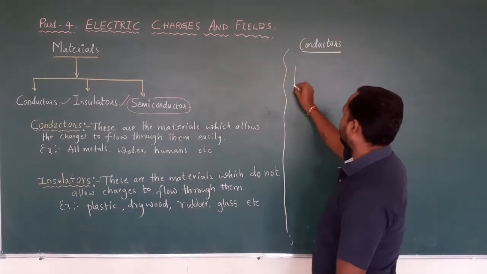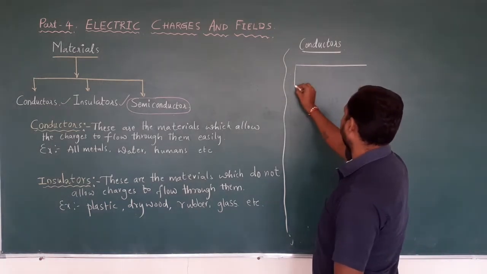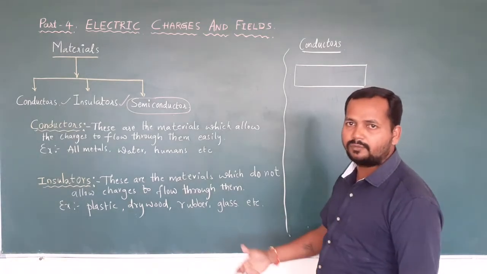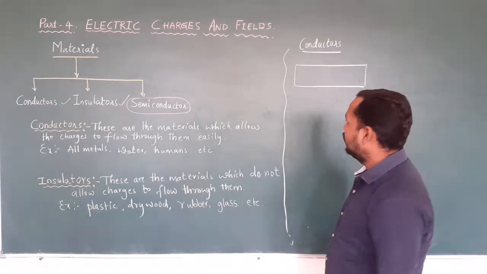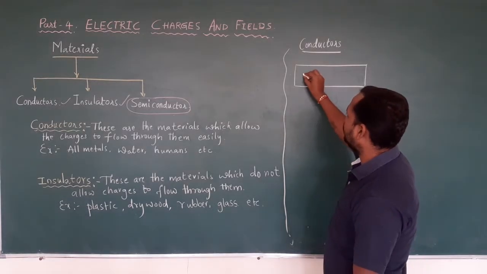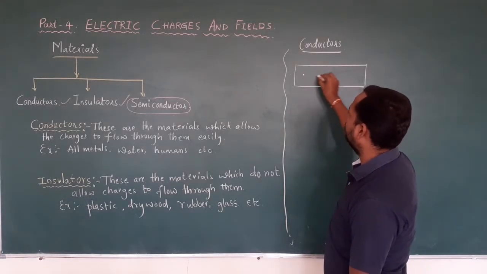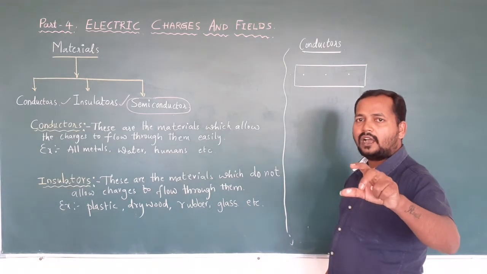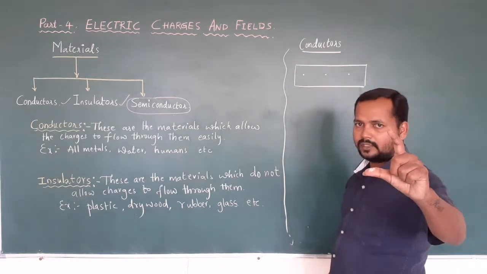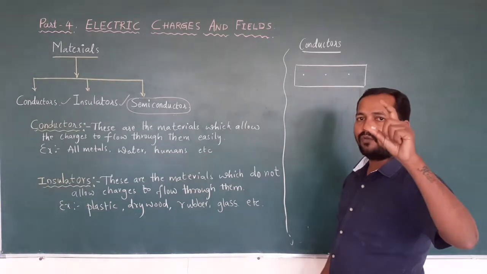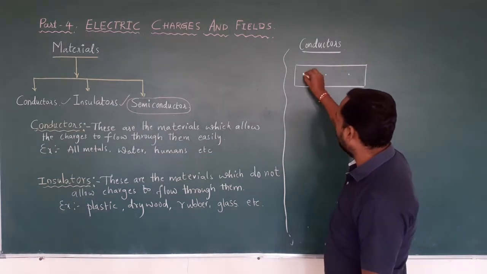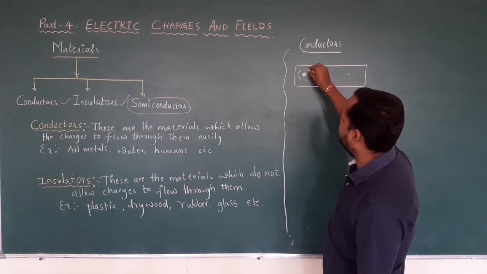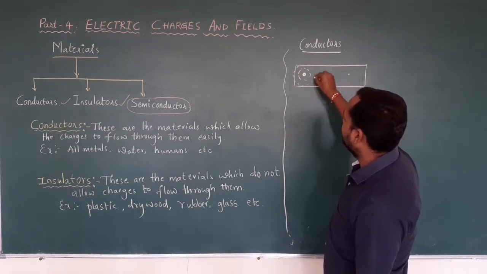Let us consider a conductor. This is a conductor which consists of millions of atoms. In that, I will consider only some of the atoms, and among them I will choose one atom. You know what one atom consists of? It consists of a central part known as the nucleus, and surrounding this nucleus there will be orbits.